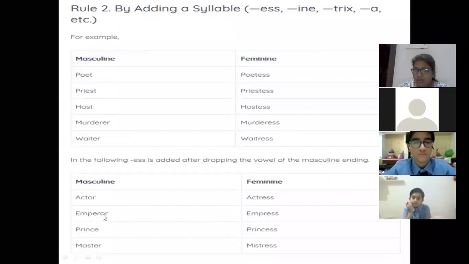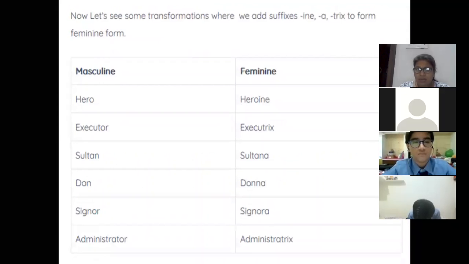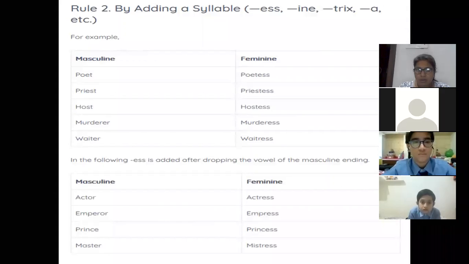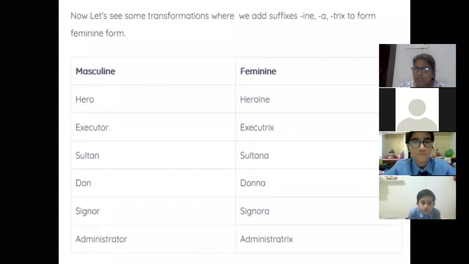Next again, emperor. Again, there is a vowel here. So what am I doing? I am dropping this. So my spelling is becoming EMPEROR, and the feminine is empress. So what have I done? I have dropped these letters. EMPRESS, and it is becoming empress. Same is with prince, master, and so on.